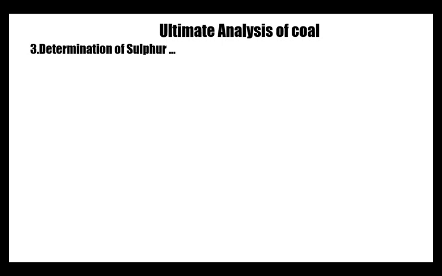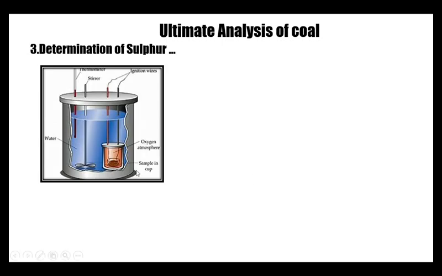Determination of sulfur. It is determined by bomb calorimeter. This is the bomb calorimeter used to determine the calorific value of a fuel. Here we have a bomb, this is actually called the bomb, in which we take a crucible. In this is a coal sample whose sulfur content or calorific value is to be determined. Now we have two ignition wires. When they are ignited, this fuel undergoes combustion.